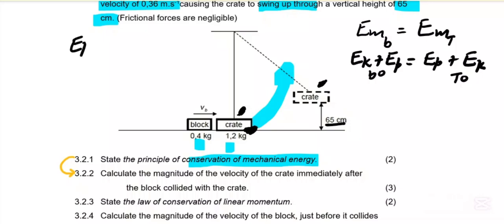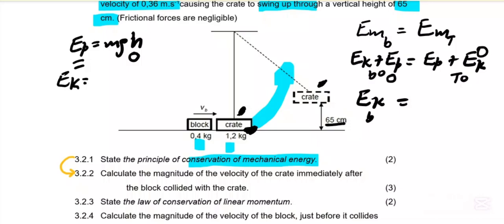When the height is 0 it affects the gravitational potential energy because you substitute 0 there, so it will be 0 at the bottom, which means on this side we are left with EK at the bottom, and the gravitational potential energy is 0. Then since it swung up to a maximum height, at maximum the velocity is equal to 0.